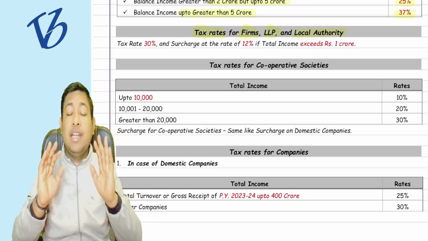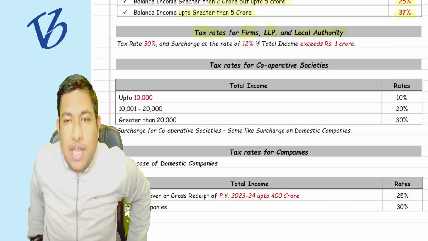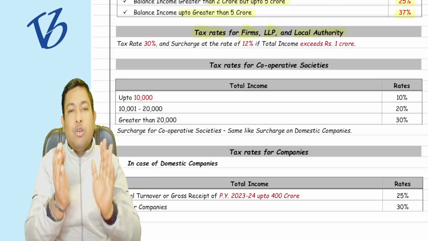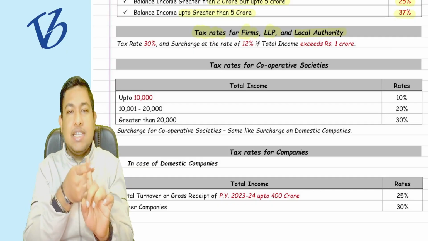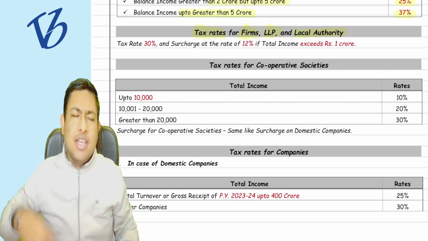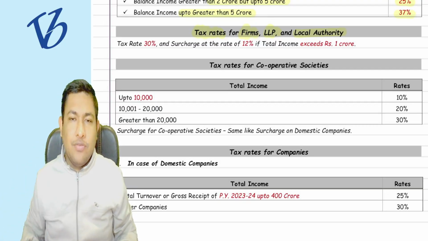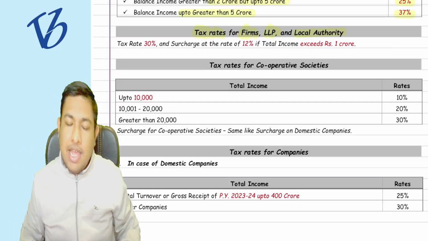If the total income of the firm, LLP and the local authority is exceeding 1 crore rupees, then the tax rate is going to be 30%, the surcharge is going to be 12%, and plus HEC, that is the health and education cess. This is evergreen on each and every kind of tax. You have to pay the 4% HEC as well.